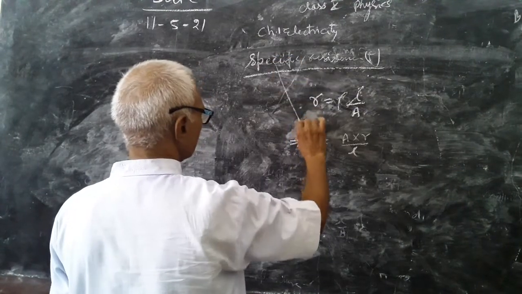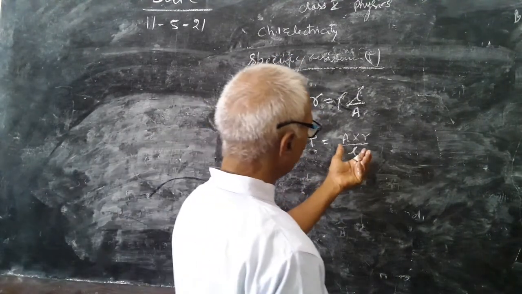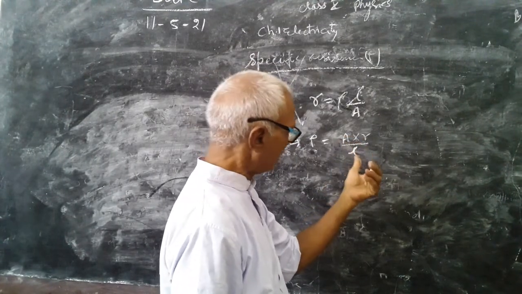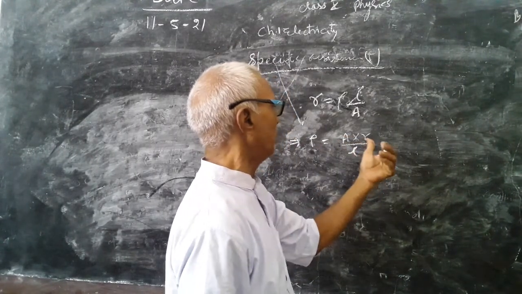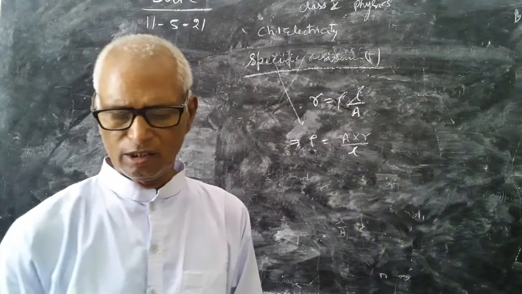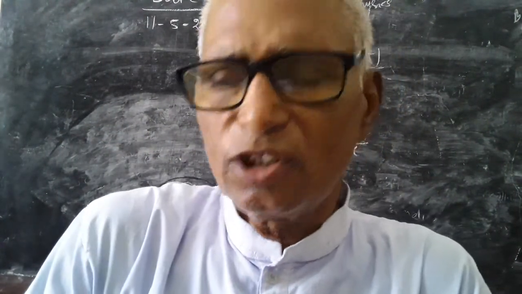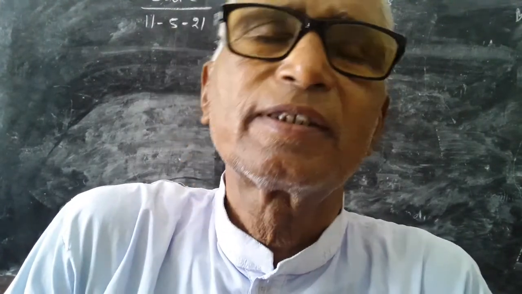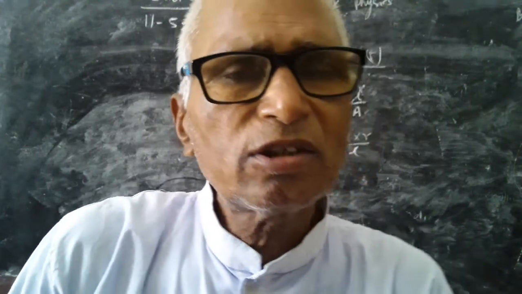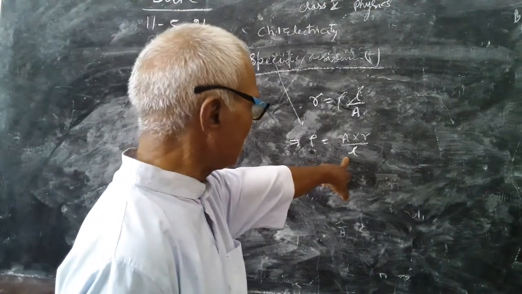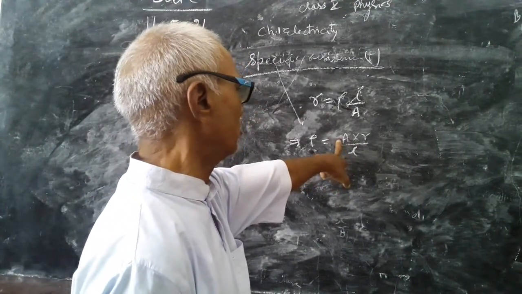So if area becomes 1 and length becomes 1, then rho and R will be equal. So I define that specific resistance of a conductor is the resistance of the conductor of unit length and unit area of cross section.